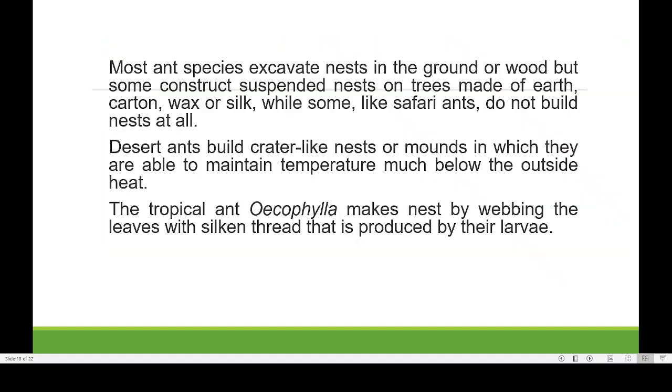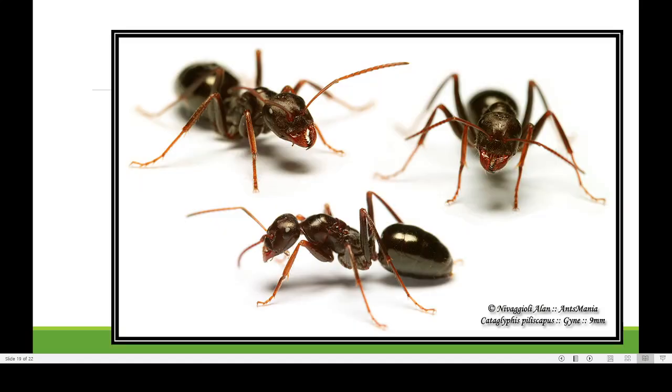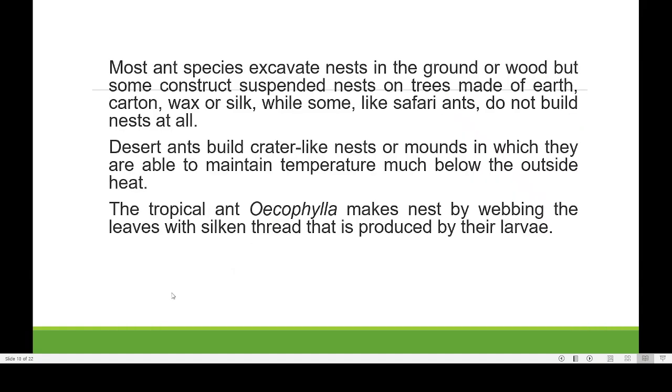Then most ant species excavate nests in the ground or wood, but some construct suspended nests on trees made of earth, carton, wax, silk, etc. Like safari ants. Safari ants, I will show you. This may be the safari ants. I will show you a picture of safari ants.